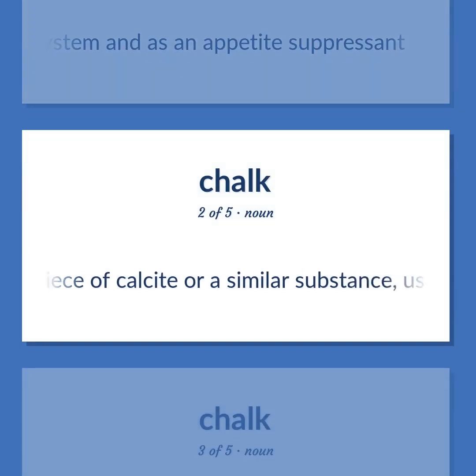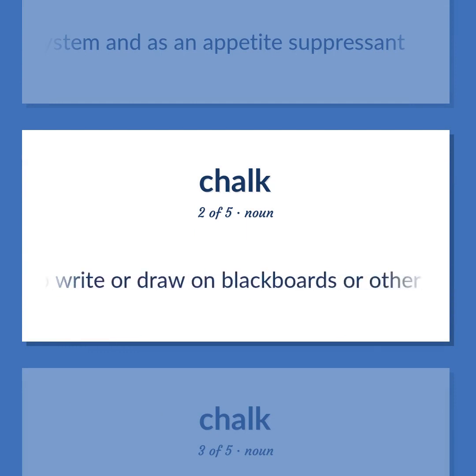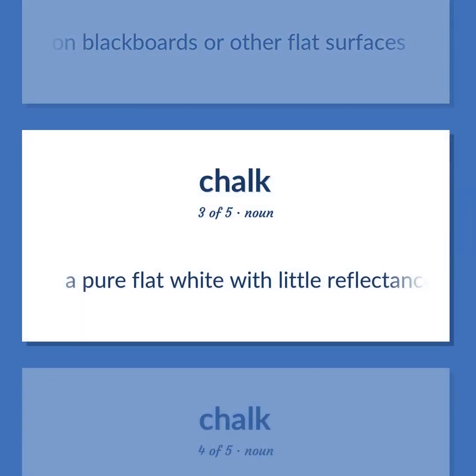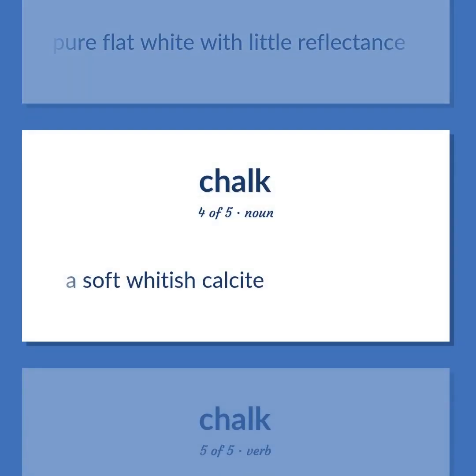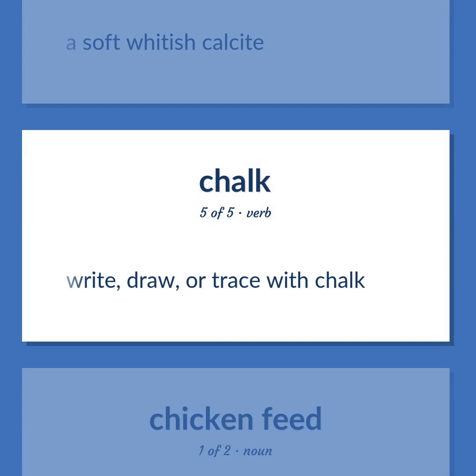A piece of calcite or a similar substance, usually in the shape of a crayon, that is used to write or draw on blackboards or other flat surfaces. A pure flat white with little reflectance. A soft whitish calcite. Write, draw, or trace with chalk.